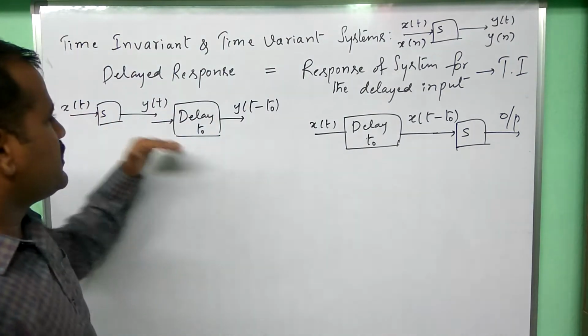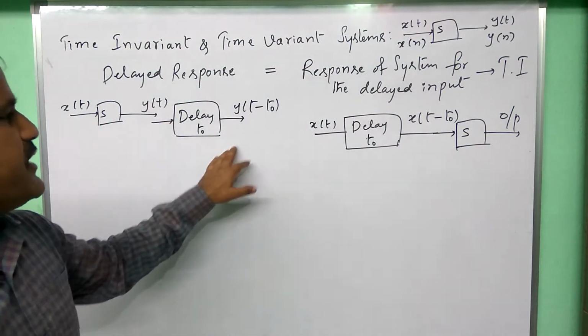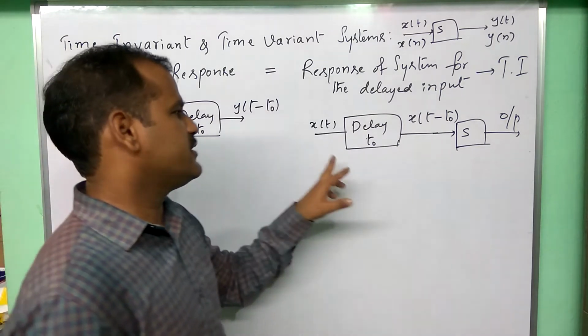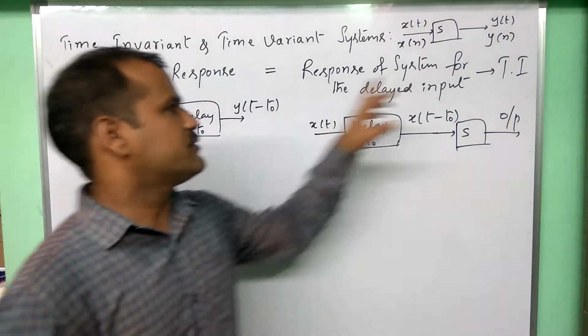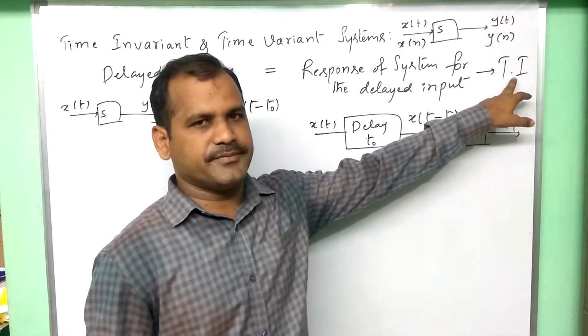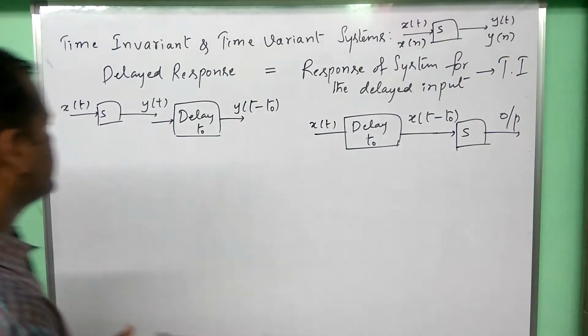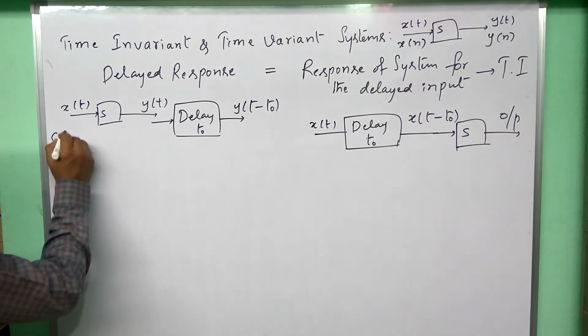So how to check: on the left hand side, this is the equation. On the right hand side, this is the equation. If both are equal, we say that the system is a time invariant system. Let us take one example here. This is for a continuous time system.